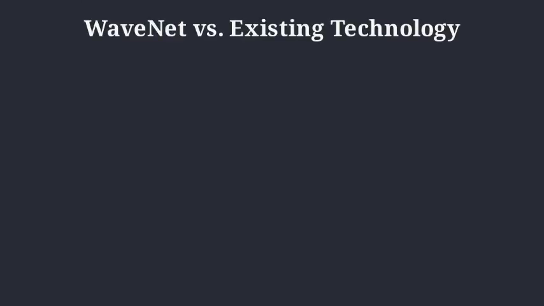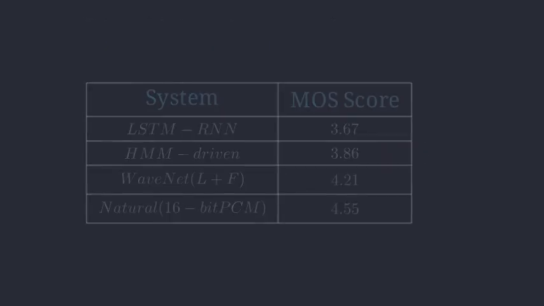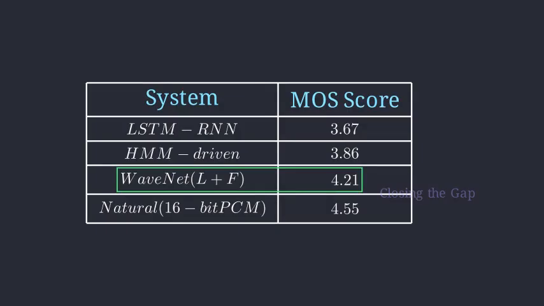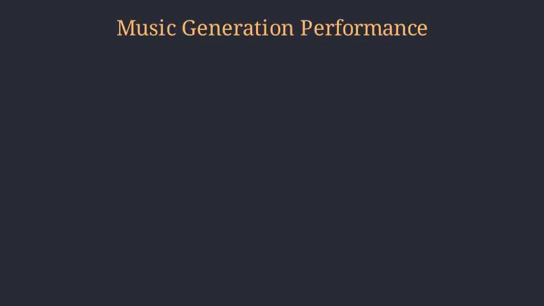How does Wavenet compare to existing technology? To find out, researchers used mean opinion scores, where human listeners rate the naturalness of speech on a 5-point scale. In both English and Mandarin, Wavenet outperformed all previous systems, including the best parametric and concatenative models. In English, Wavenet achieved a score of 4.21, significantly closing the gap with natural human speech, which sits at 4.55.